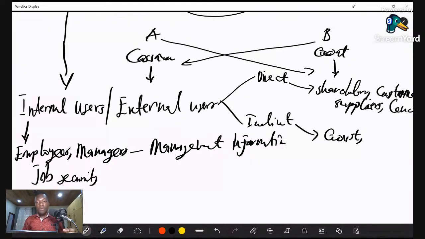And then also to know the performance of the business, the profitability, and the ability of the business to survive for long, so that it can continually pay its wages and salaries. That is what an employee will actually request or need from the financial statement. I hope that is clear.